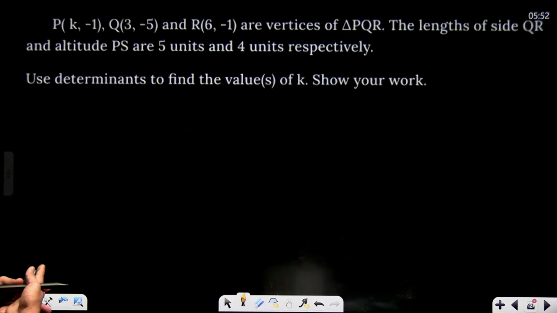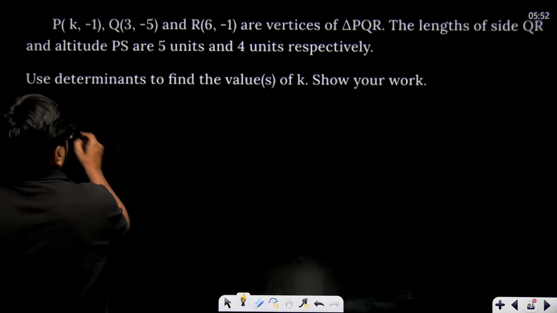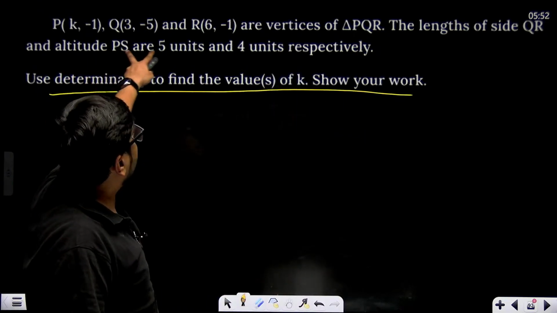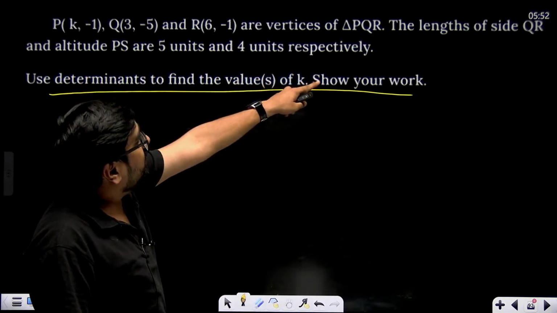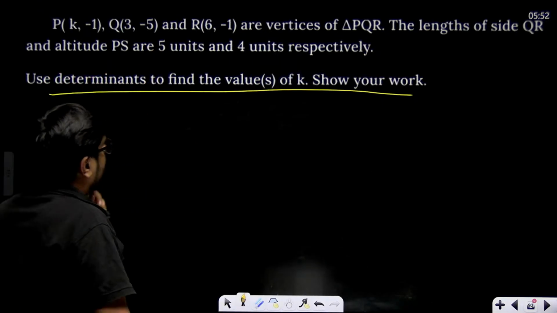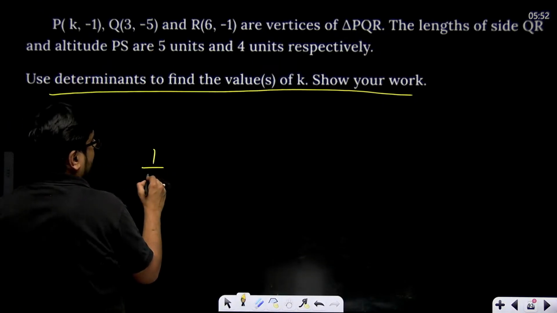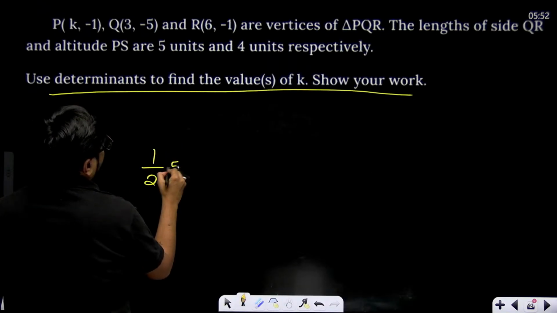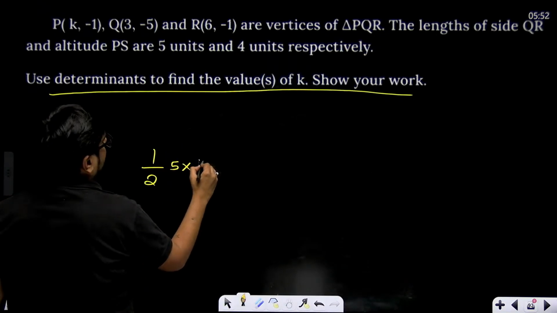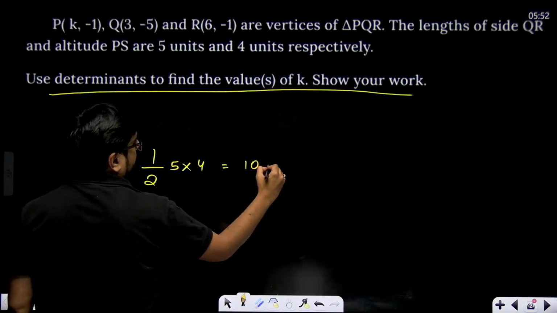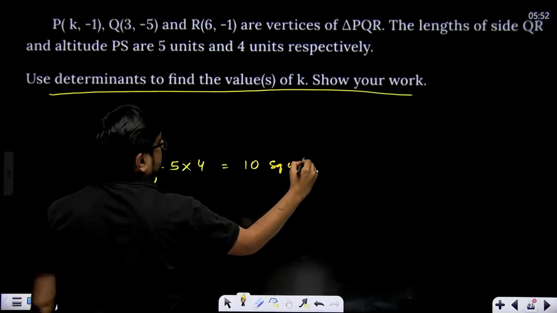Now, this is one question. Use the determinant to find the value of k. Show your work. What is it saying? That these are the vertices of a triangle and the length of side QR and altitude PS is 5 units. That means the length of the base is given as 4, and the altitude's length is given as 5. So this will become equal to 10. 10 square units will come as the area.